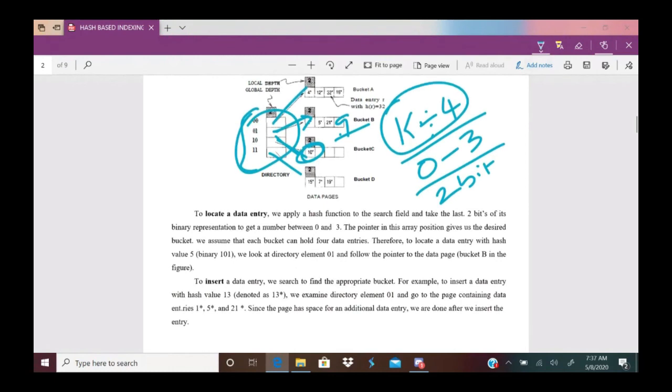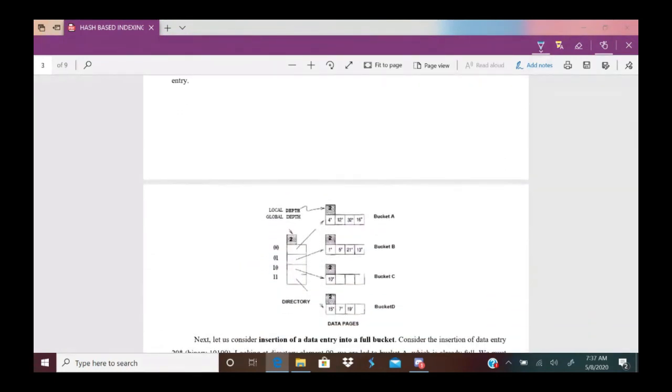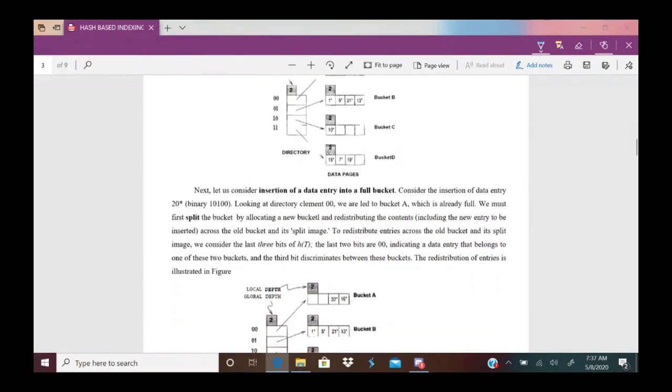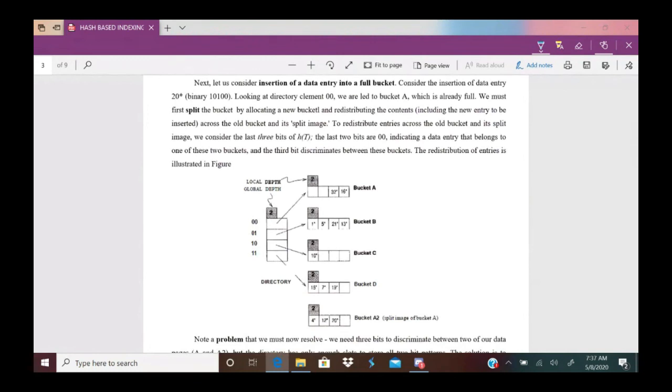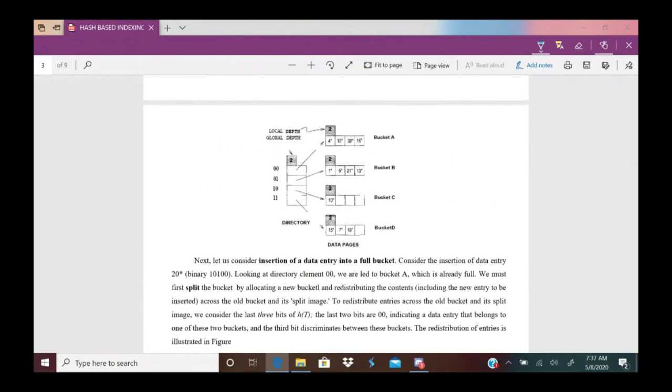For no space, I explained a case of inserting 20. Say I want to insert 20. What is 20 mod 4? It is 0, which is represented in binary as 00.